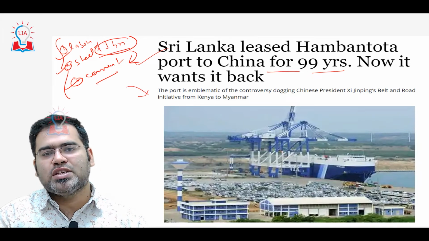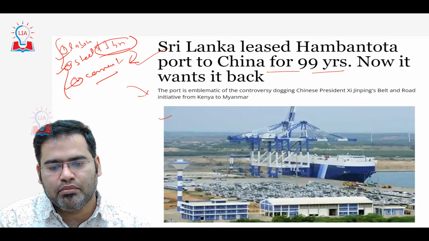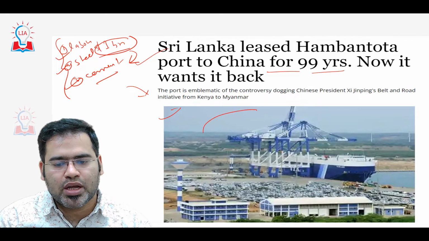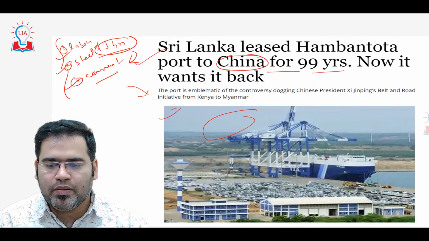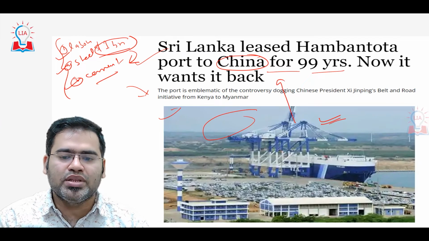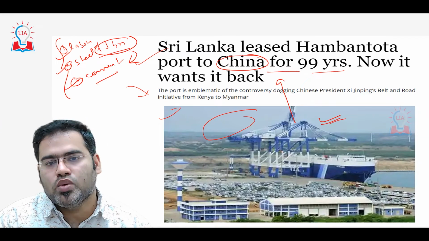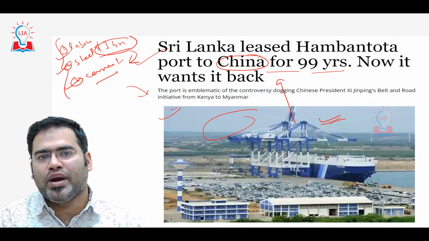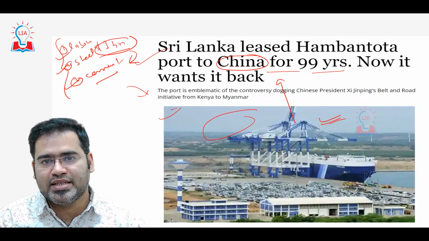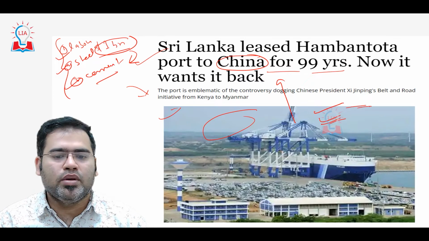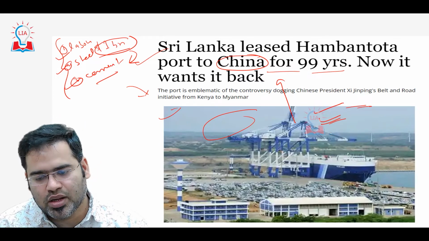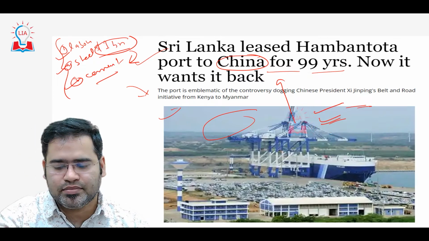And once this has been completed, Sri Lanka does not have money to pay back. So this Hambantota port, for example, will be given to China only. Whatever revenue is earned by this port will again go to China only. So see, this is how smartly China is doing it, by providing a lot of loans with a lot of conditions to those poor developing economies. That is another problem that this particular country, Sri Lanka, is facing.